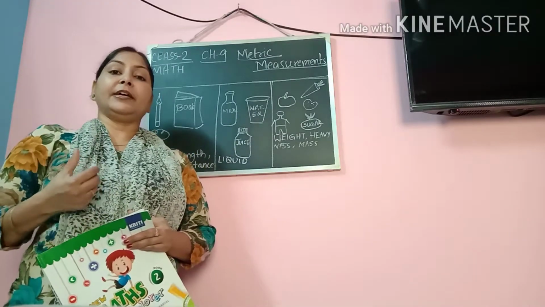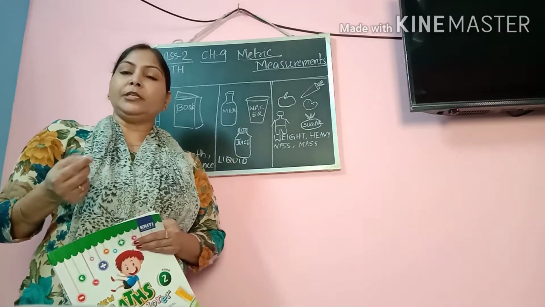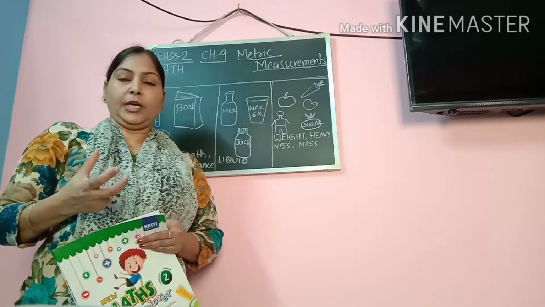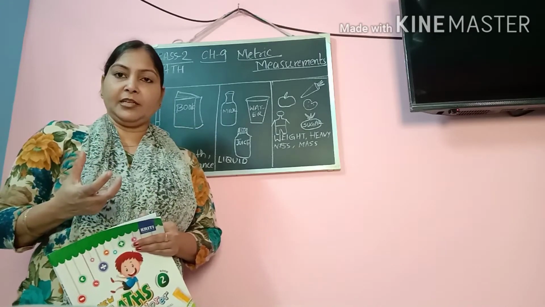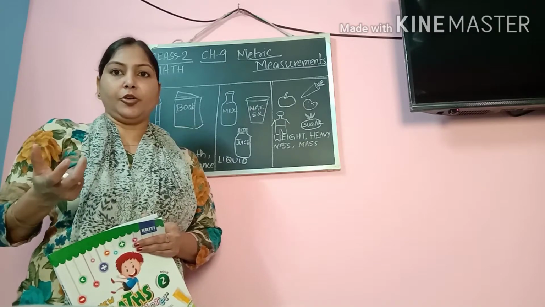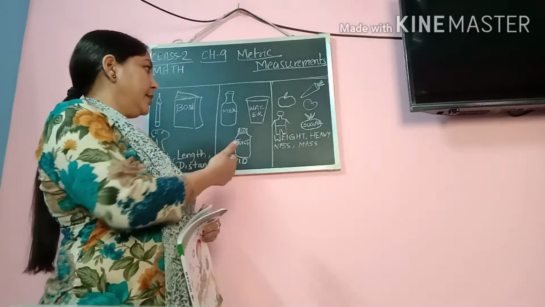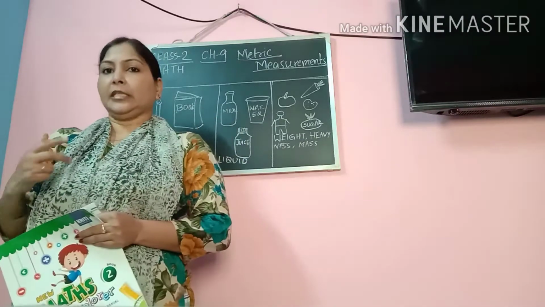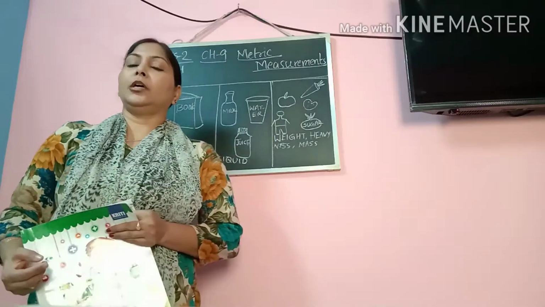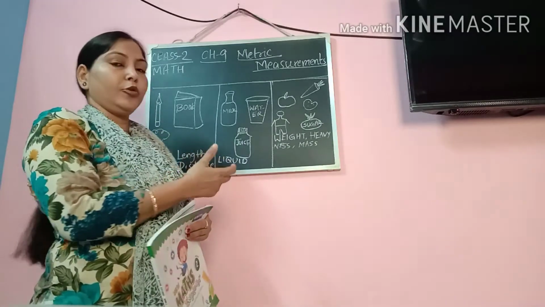So what we are learning here is to measure the length, height, the capacity, and also the weight or the mass of anything. You can see here I have drawn certain things or some materials. These are all non living things of which we are going to measure.